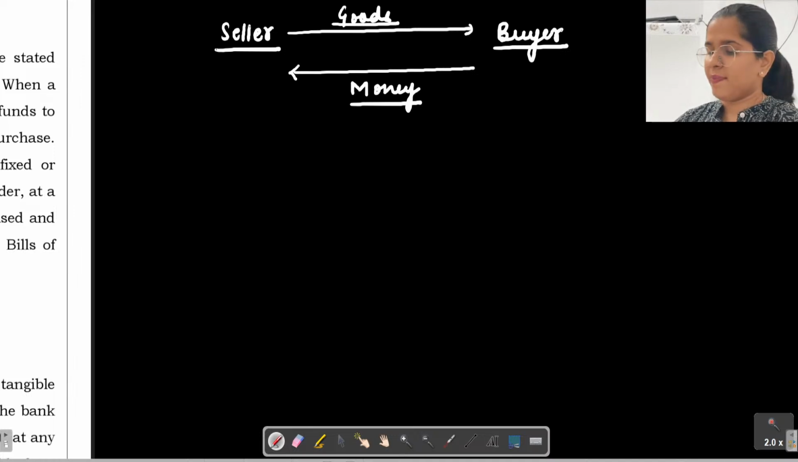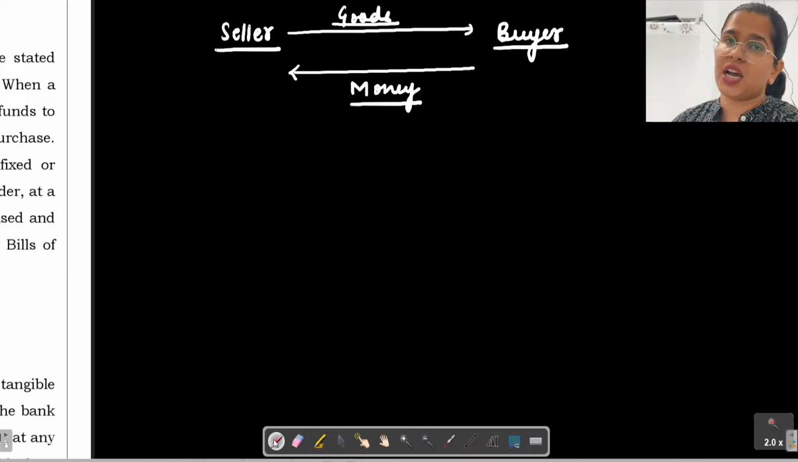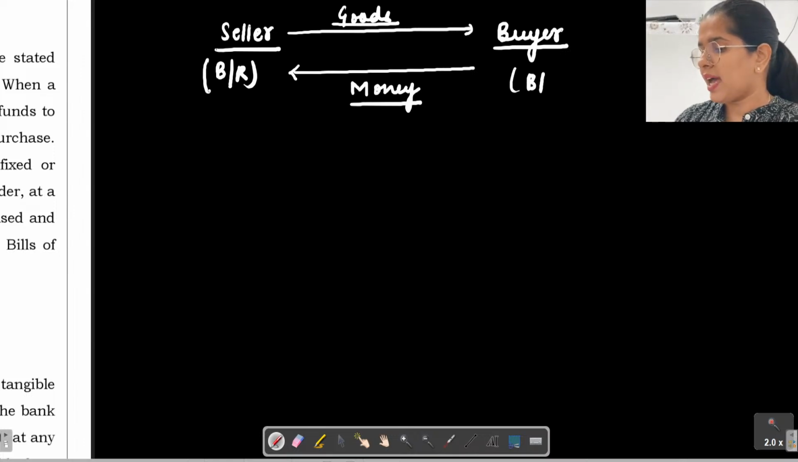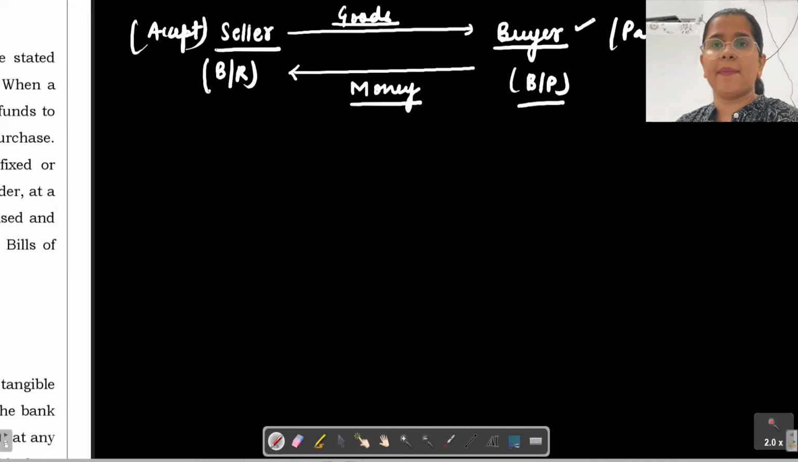Money should be provided. But what happens is, instead of paying money, this buyer says that a bill receivable and bill payable would be given. So here your bills of exchange come in handy. Now for the seller, the bill when accepted is called a bill receivable, right? And for the buyer, the same bill is called the bills payable, because he has to pay and he has to accept.